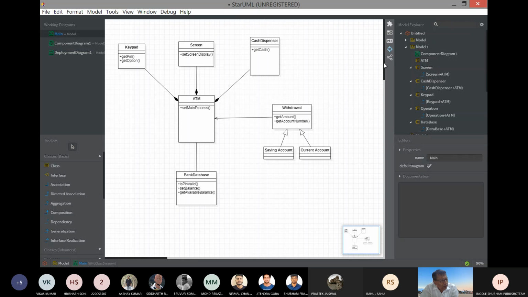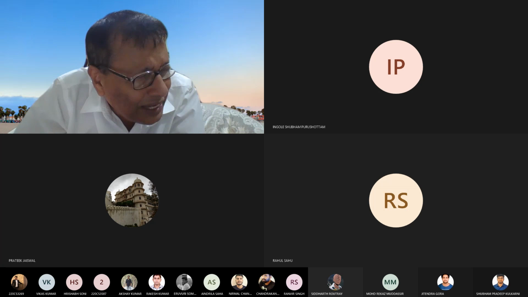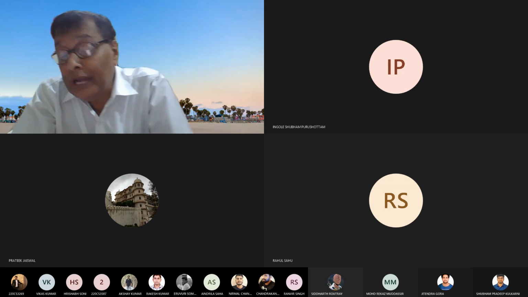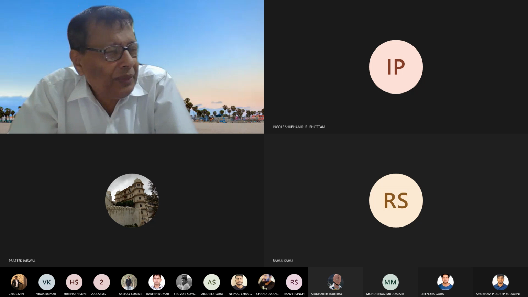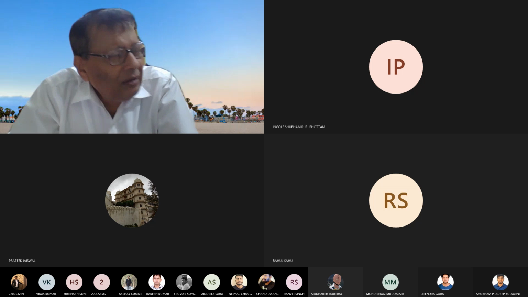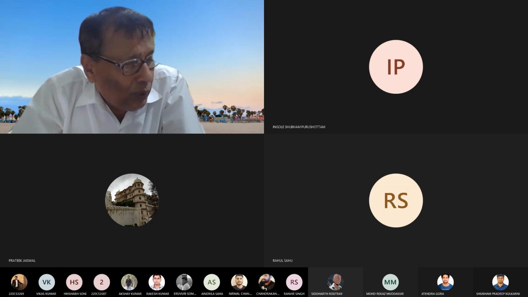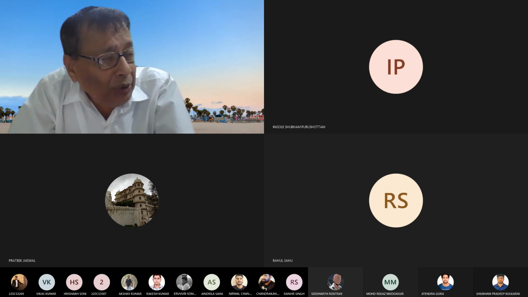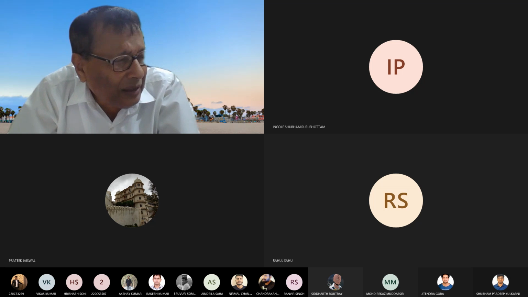Package: you group them together, all the classes, all the components, and how minimum items should be there in a package. So the next one is the package diagram. Then the profile diagram. What is the profile of the software? How it will behave? A diagram to indicate the profile.